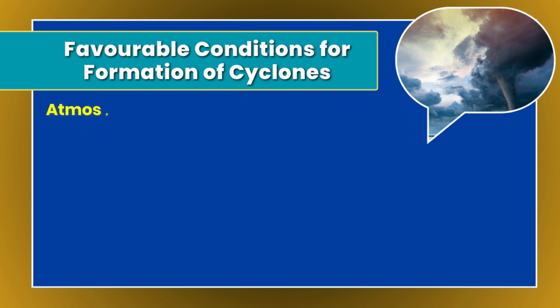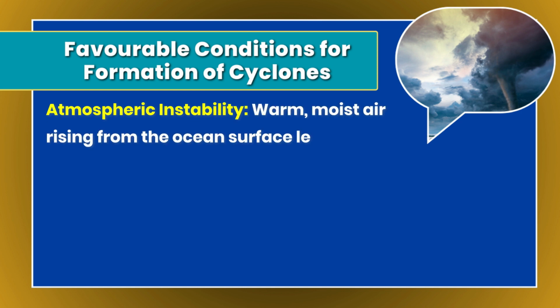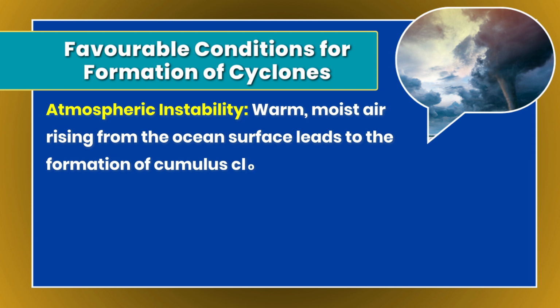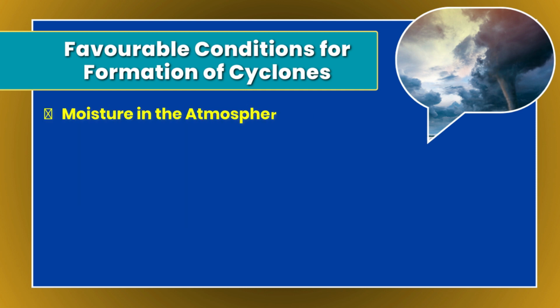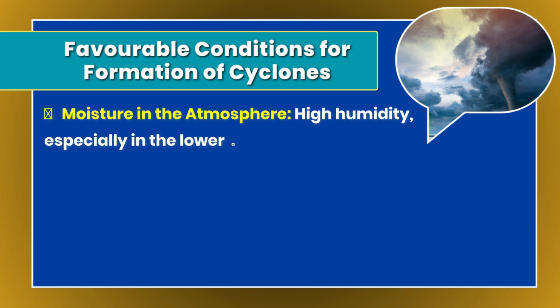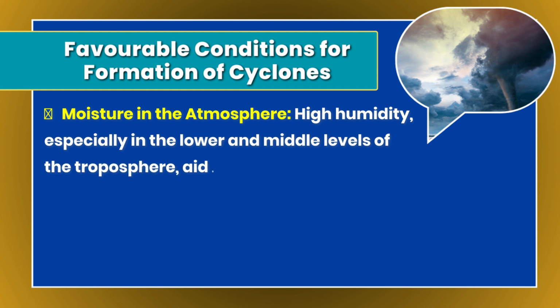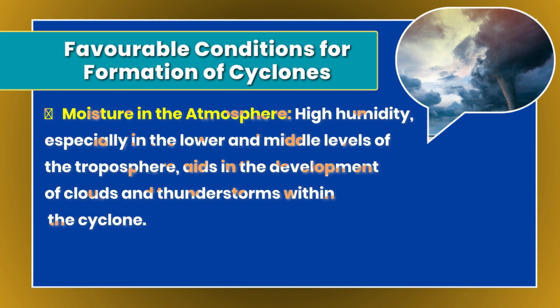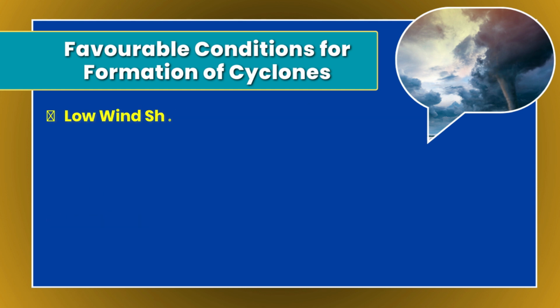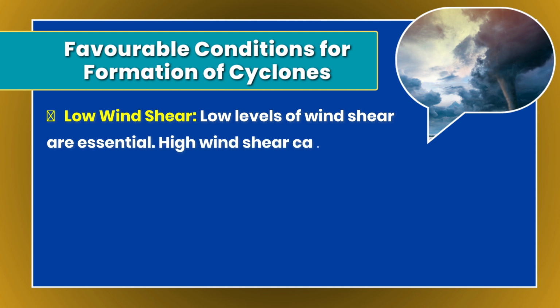Next up is atmospheric instability. Warm, moist air rising from the ocean surface leads to the formation of cumulus clouds, which can grow into a cyclone under the right conditions. Next up is moisture in the atmosphere. High humidity, especially in the lower and middle level of the troposphere, aids in the development of cloud and thunderstorms within the cyclone. Next is low wind shear. Low levels of wind shear are essential. High wind shear can disrupt the cyclone's structure.